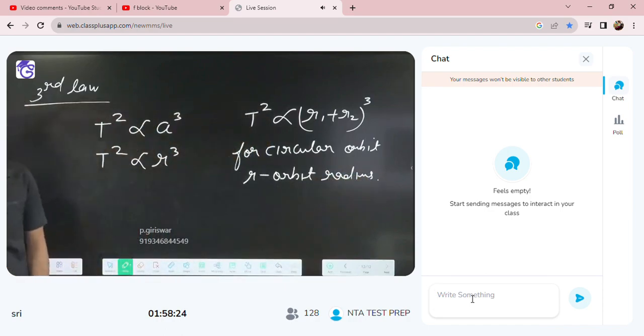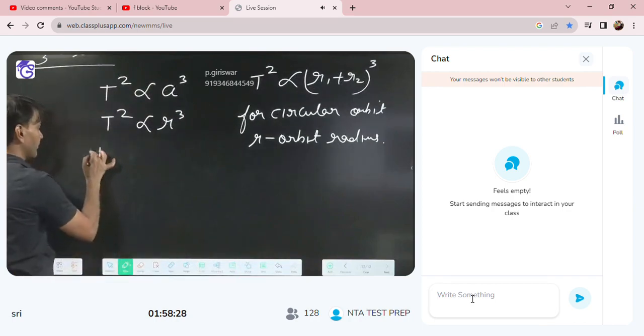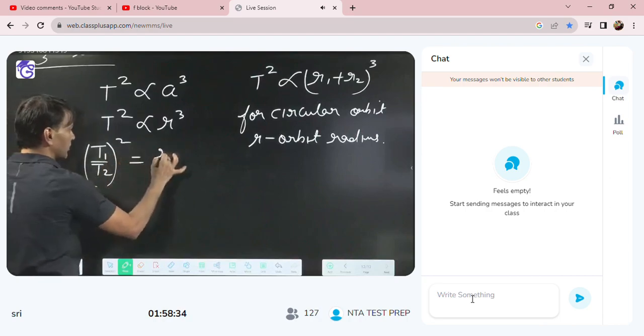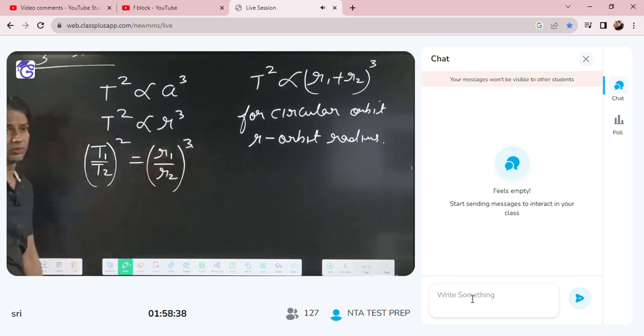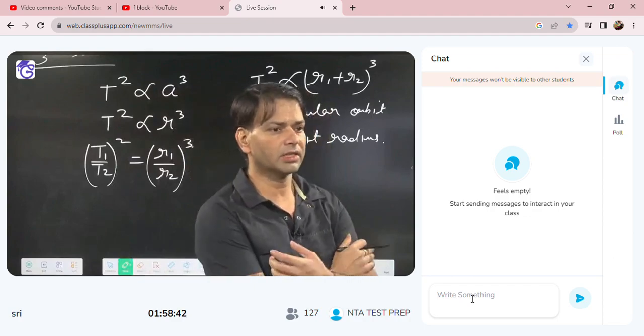Then for two different planets we can say T1 by T2 whole square is equal to R1 by R2 whole cube.